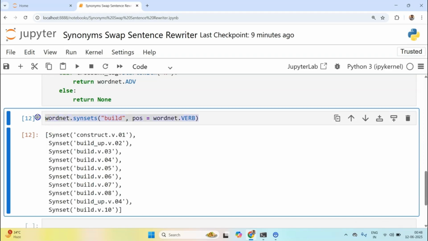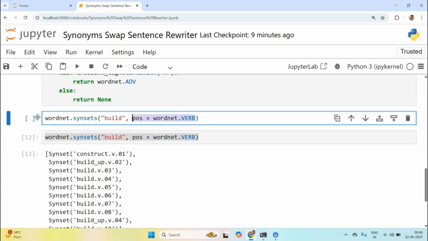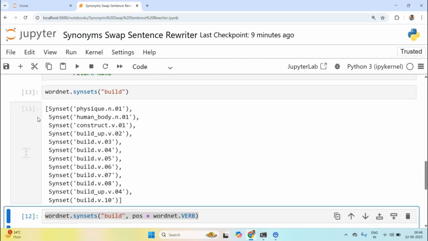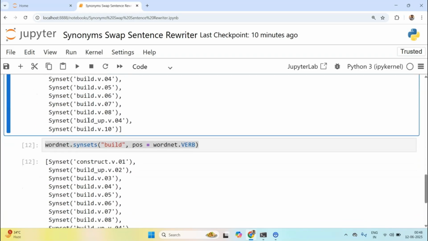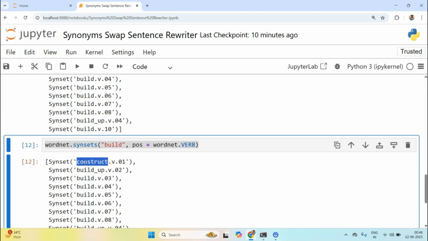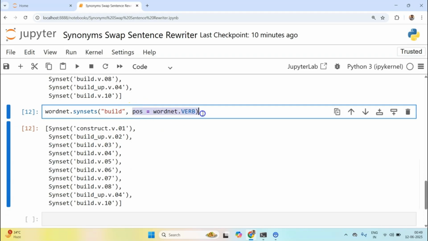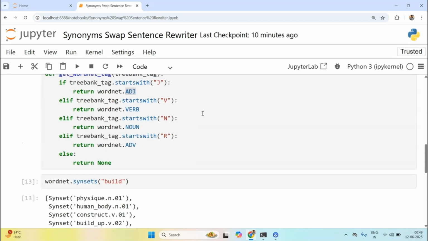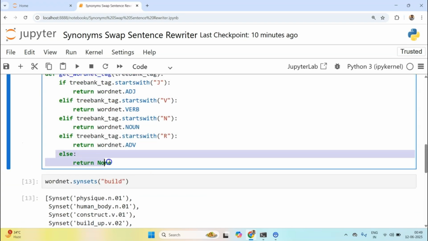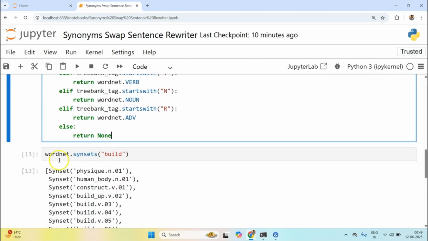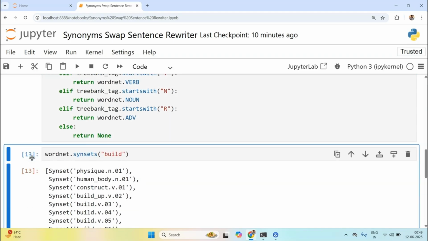Let me reload this cell to show what I mean. We have physique, human body, but those synonyms are not present in this later output. So essentially this is done to limit the number of synsets that we get, and also to take into account this else statement, which will allow us to not swap words like the, a, etc.